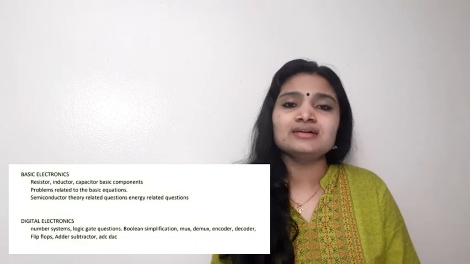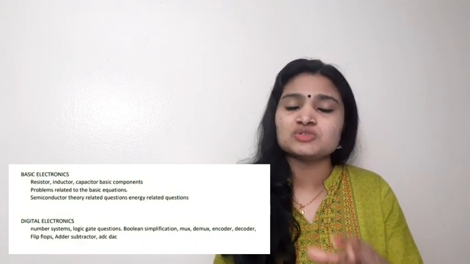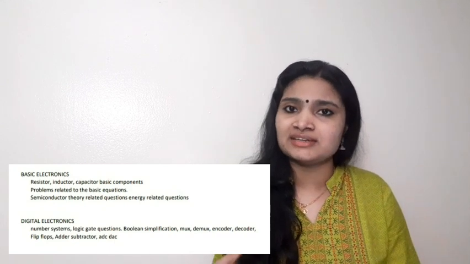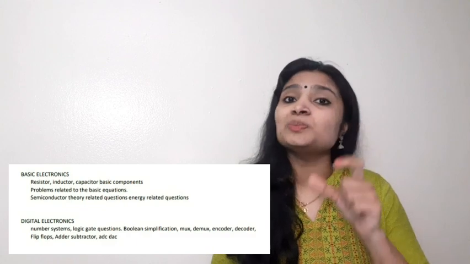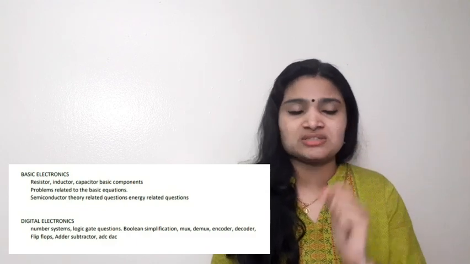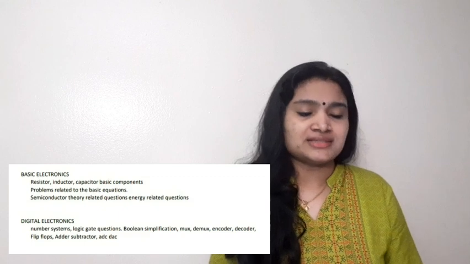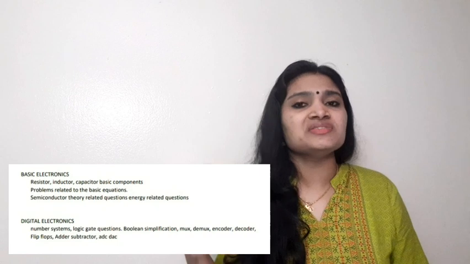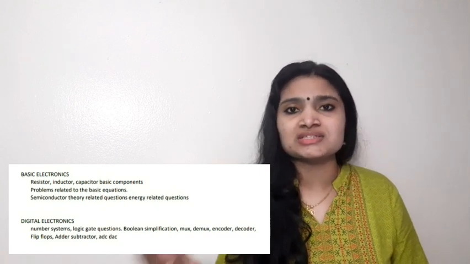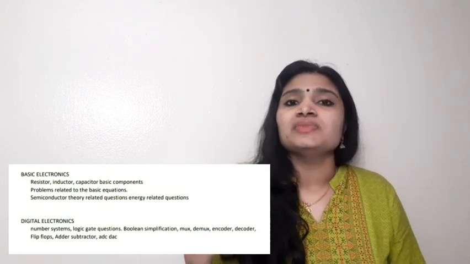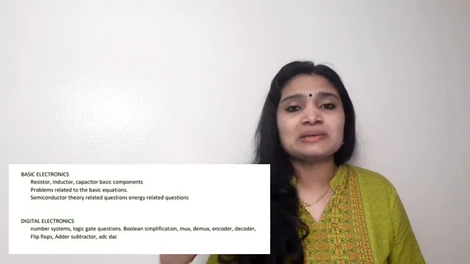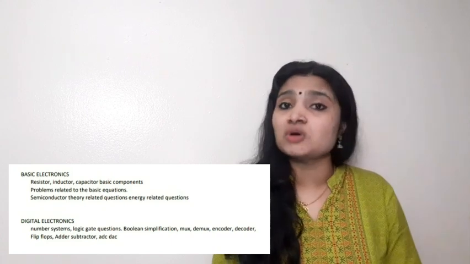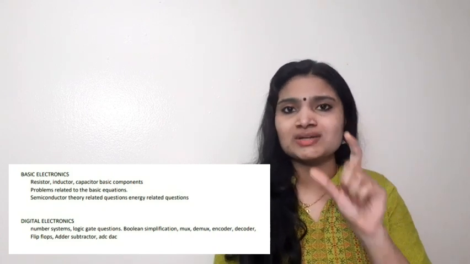You should study the relation of various terms or variables in these equations, how the variation of one variable affects the other, and also practice more problems connected with these basic equations. Next, semiconductor theory and the questions related to it. For example, intrinsic semiconductor, holes, electrons, extrinsic semiconductors, the energy levels, and Fermi level are all important. These are the important topics from the basic electronics subject.